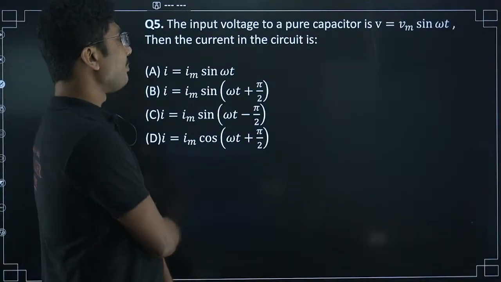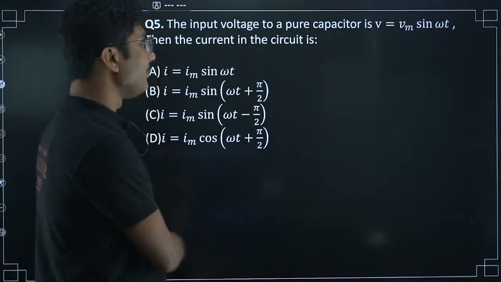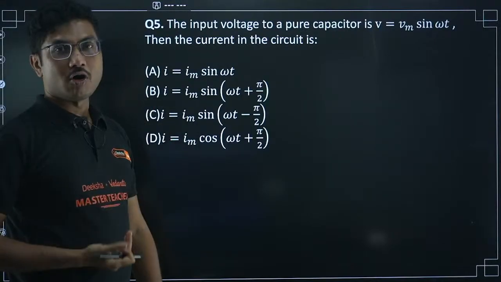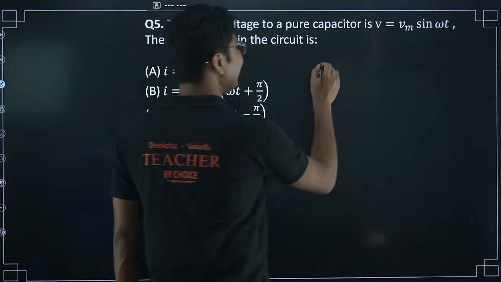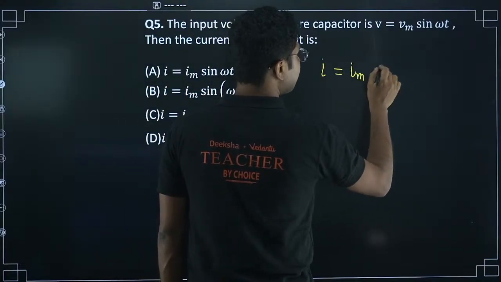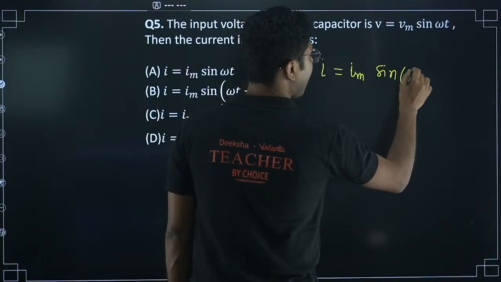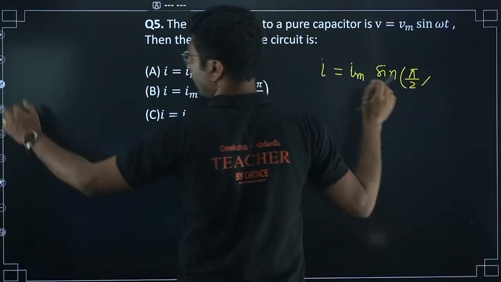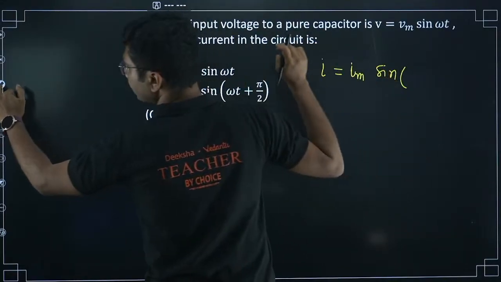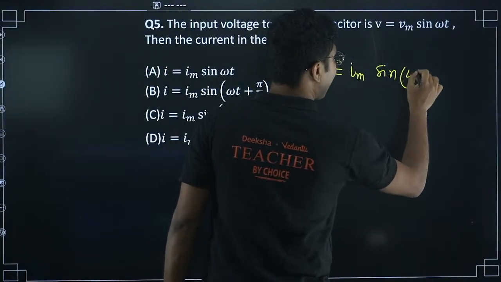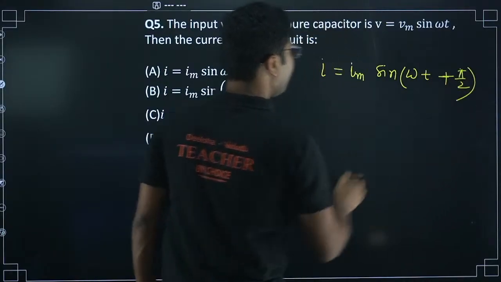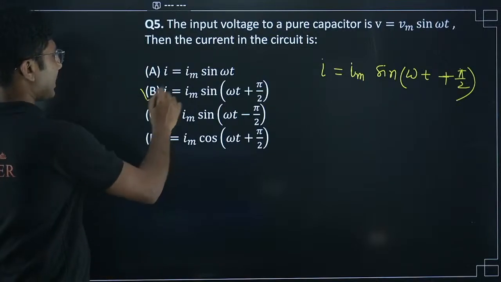The input voltage in a pure capacitor is V equals Vm sin omega t. Then the current in the circuit is? In case of a capacitor, as I said, current leads, so I will be equal to Im sin (omega t plus pi by 2). Current leads means it will be omega t plus pi by 2. Lead means plus, lags means minus. So sin(omega t plus pi by 2) is the correct answer.